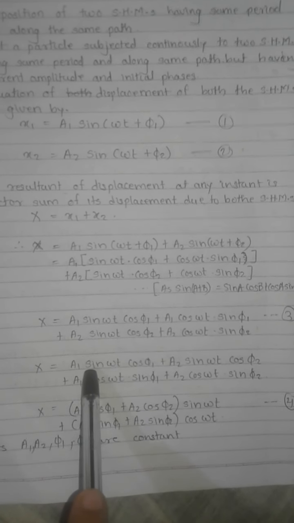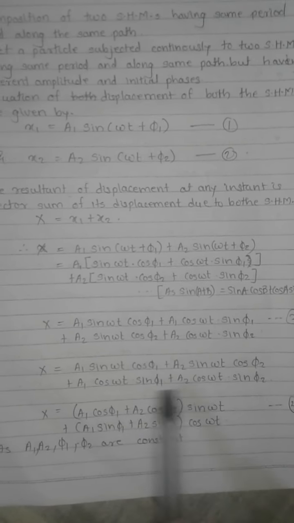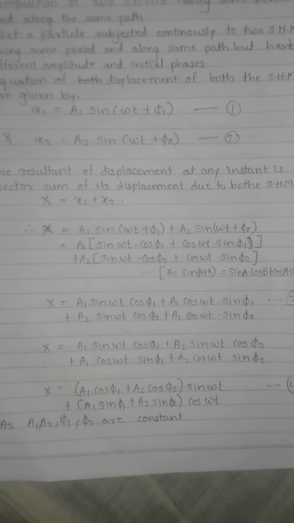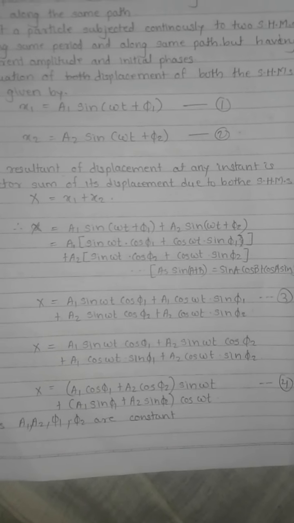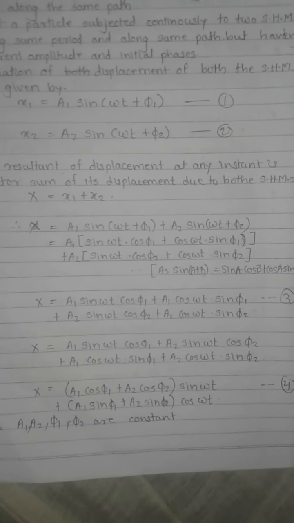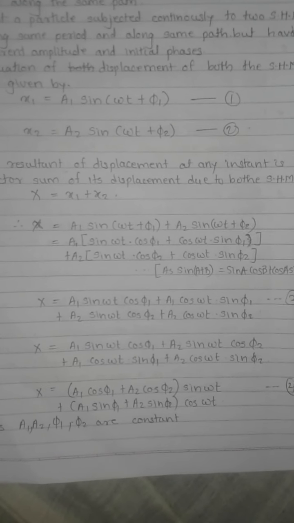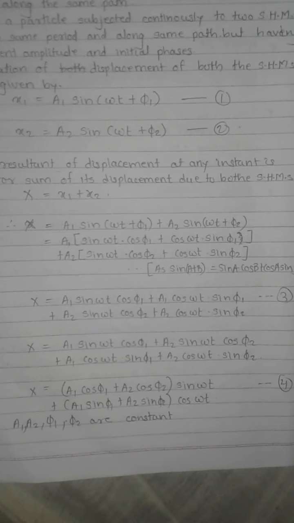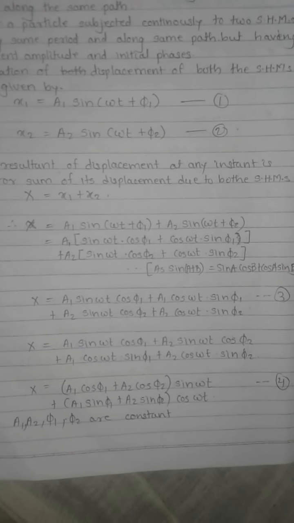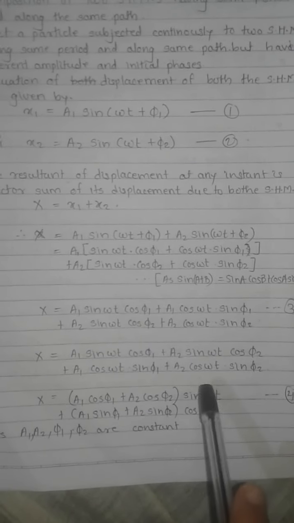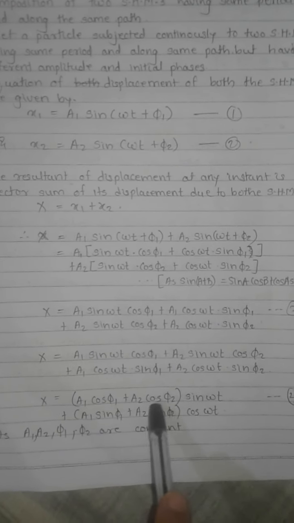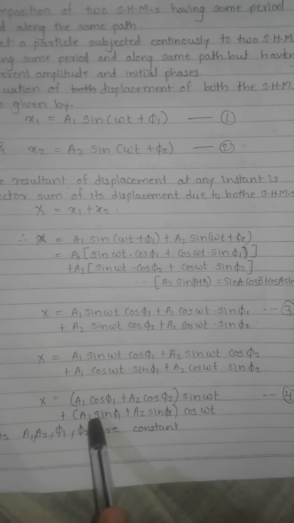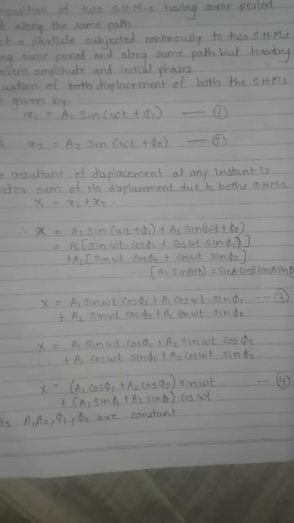Here, in the first I have taken the term containing sin omega t, and in the second I have taken the term containing cos omega t together. So first it became a1 sin omega t cos phi 1 plus a2 sin omega t cos phi 2, and next it became a1 cos omega t sin phi 1 plus a2 cos omega t sin phi 2. Now if we take sin omega t common, we get a1 cos phi 1 plus a2 cos phi 2, plus, taking cos omega t common, a1 sin phi 1 plus a2 sin phi 2.